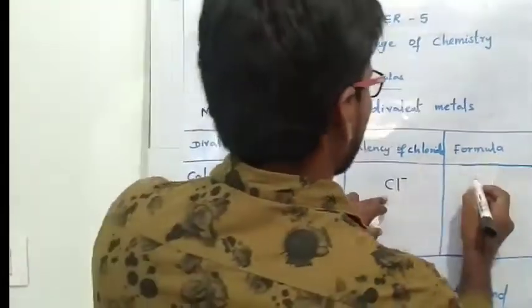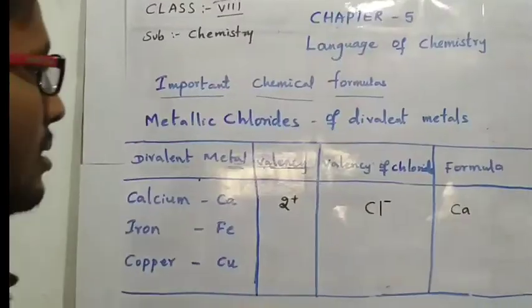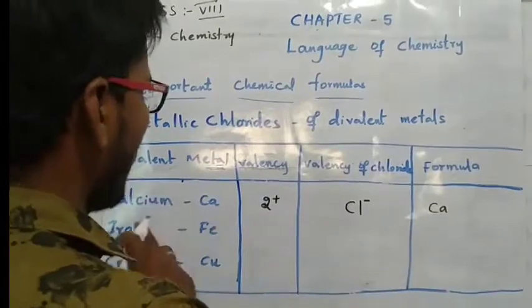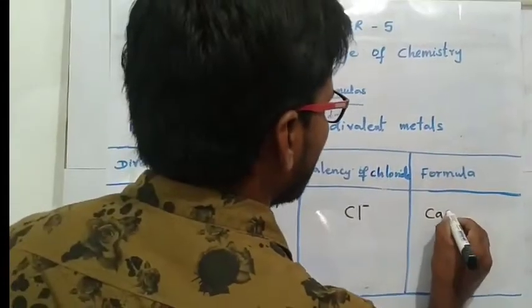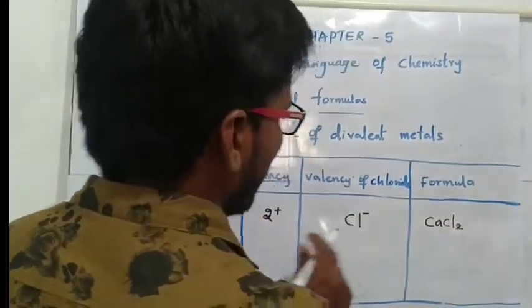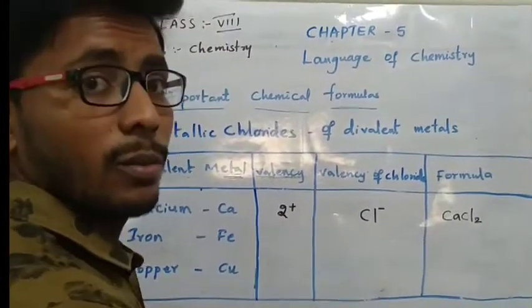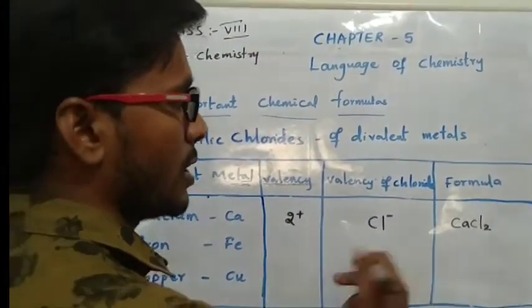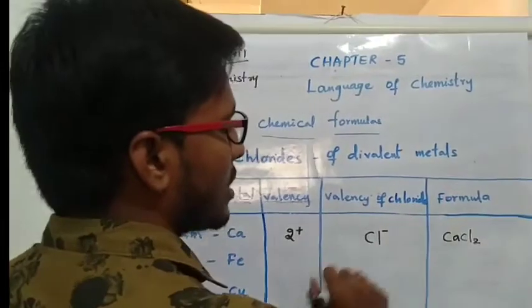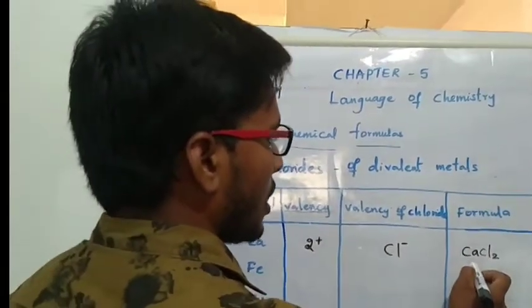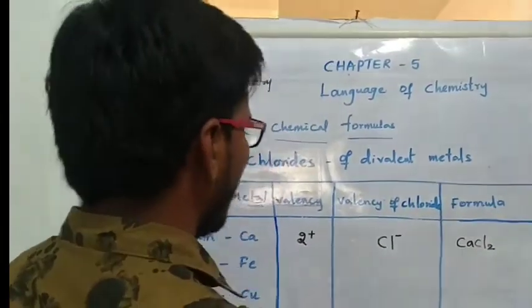The formula of calcium chloride is CaCl2. We already discussed in previous videos how to write the chemical formula based on valencies.